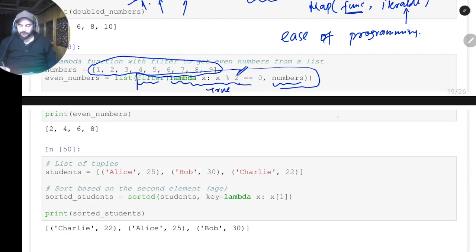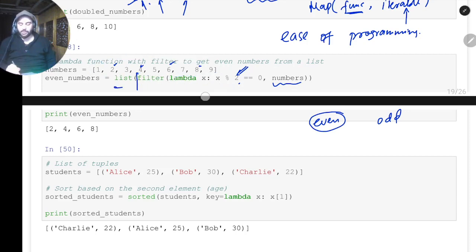So if you see this filter function, it will give values true for the values which are even, and for odd values it will give false. And then it will take these even values. For example, 2 is even, 4 is even, 6 is even, 8 is even. It will take all these values and map them into the list. That's what the filter function does.